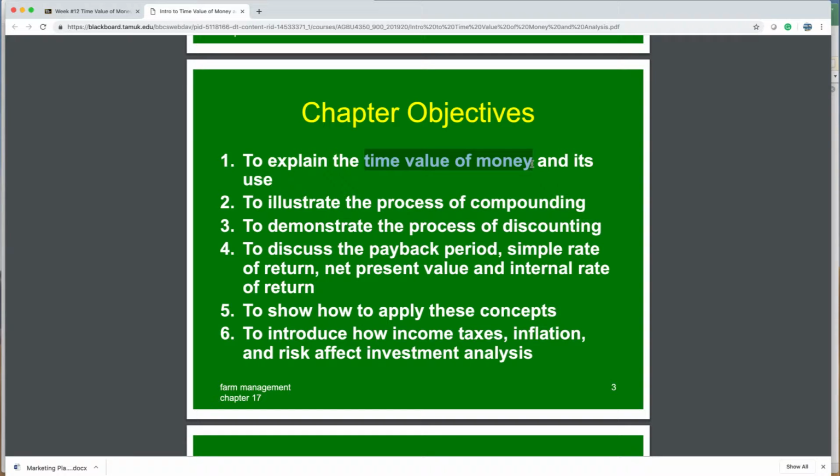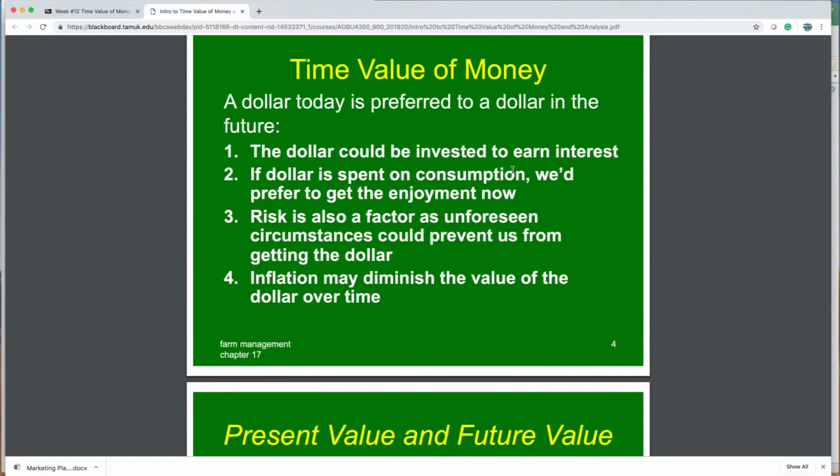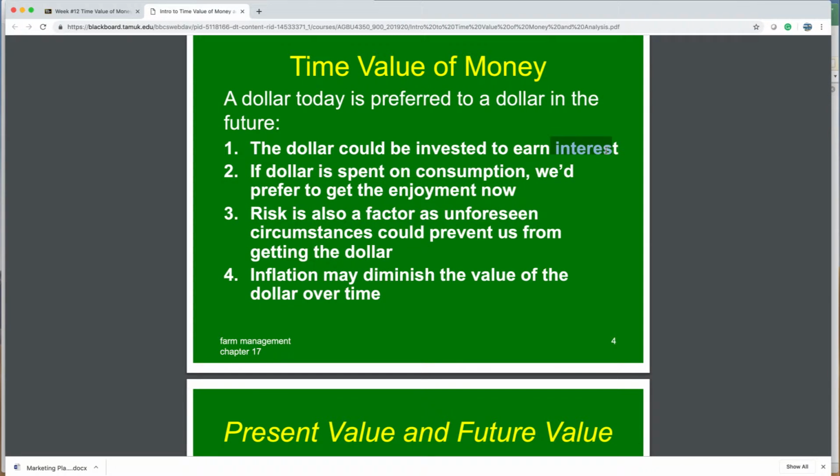So how do we learn about this? And these sections of the chapter hopefully help. Time value of money is this idea that a dollar could over time earn interest, and that grows its money. If you spend a dollar today, then we are enjoying something today, but in the future, you may not have that money because there's risk. And so these things prevent us from looking at a dollar today the same as a dollar in the future.